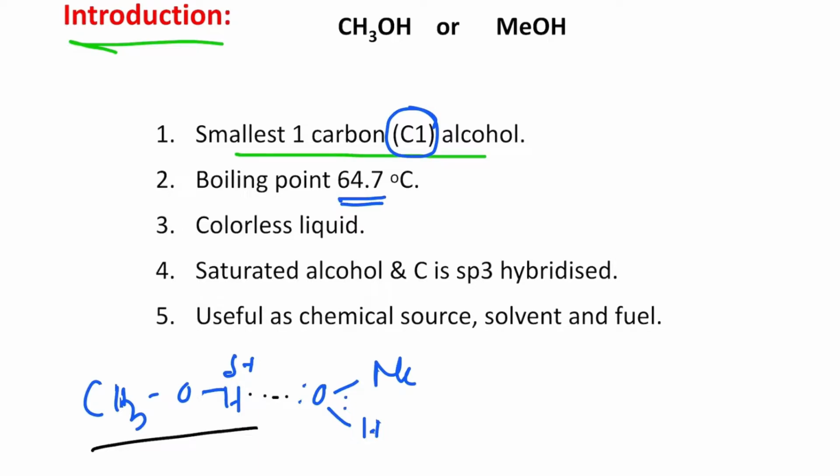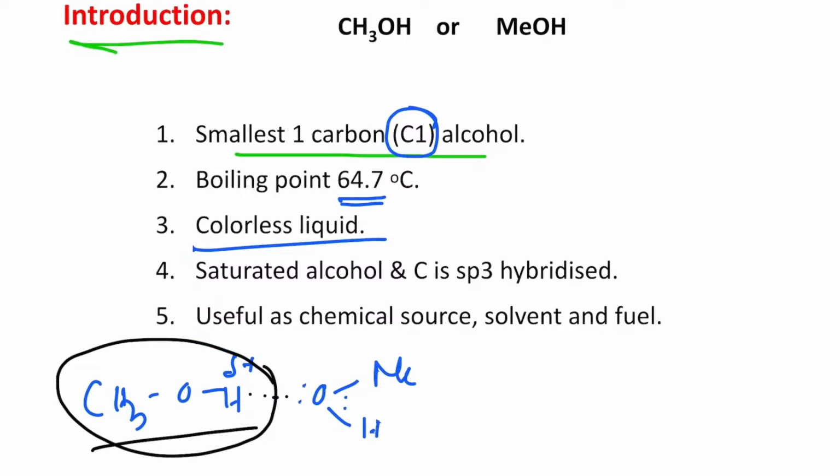It is a colorless liquid, and that's a major problem to distinguish between ethanol and methanol. I shall explain why. It is a saturated alcohol, completely saturated, no double bond, not a cyclic compound, and this carbon atom is sp3 hybridized. Even the oxygen is also sp3 hybridized. Please don't get confused, sometimes we neglect this. And this is used as a useful chemical source, solvent and fuel.